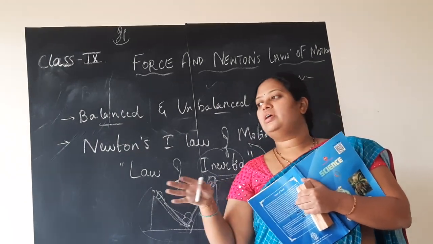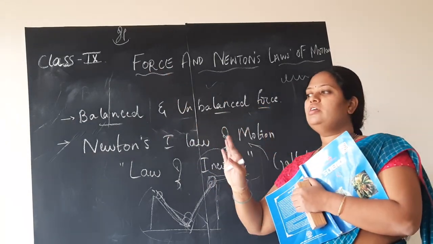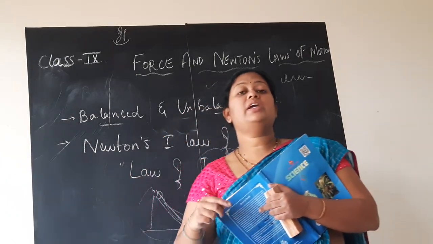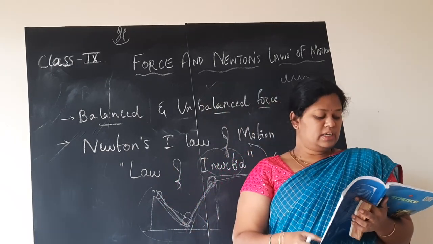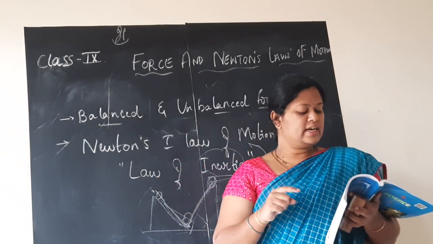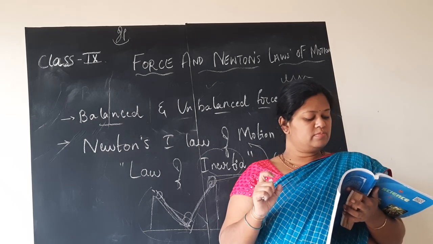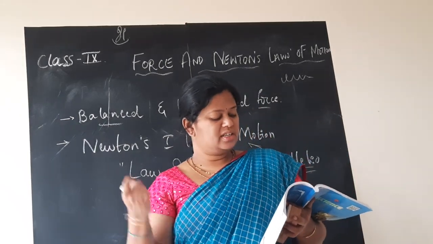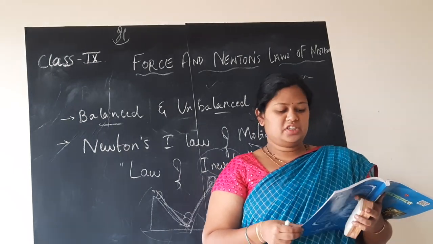Similarly, if you suddenly stop your friend who is running towards you, the body which was in uniform motion suddenly came to rest. Why? It is compelled to come to rest by the force which you are applying. So that is what it means. In other words, all objects resist a change in their state of motion. In a qualitative way, the tendency of an undisturbed object to stay at rest or to keep moving with the same velocity is called inertia. That is what they have said, children. This is why the first law of motion is also called the law of inertia.